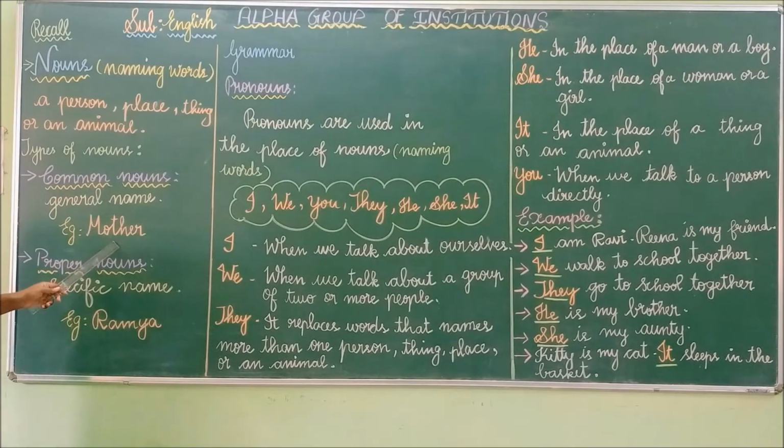Here, I am telling generally mother. It is a general name. So, it is a common noun. When I am giving a specific name to the mother, Ramya, here Ramya is the specific name of a mother. So it is a proper noun. So in the previous class we have learned what are nouns and its two types, common noun and proper noun.